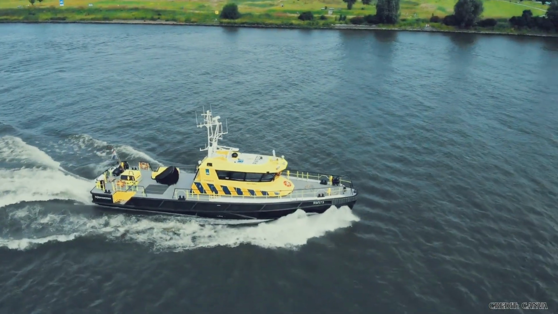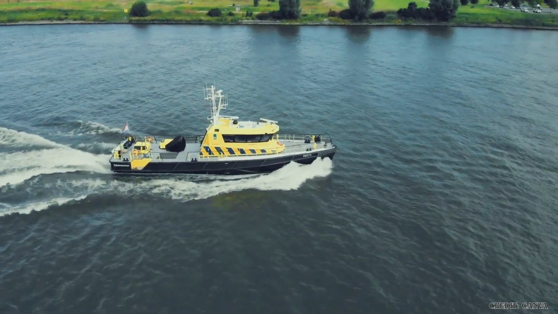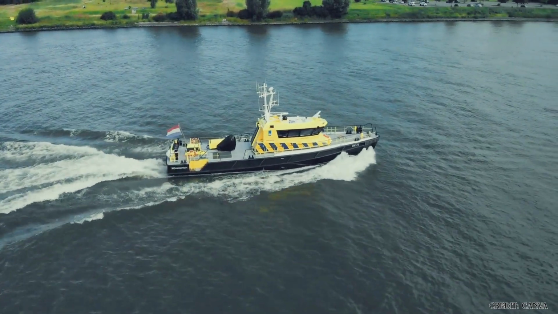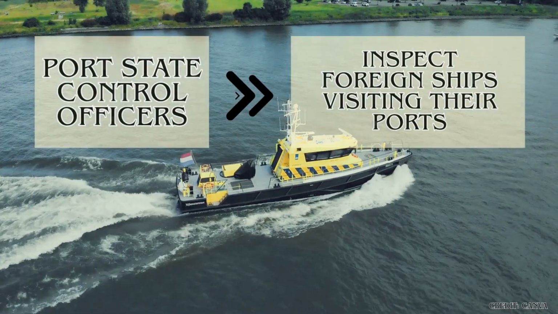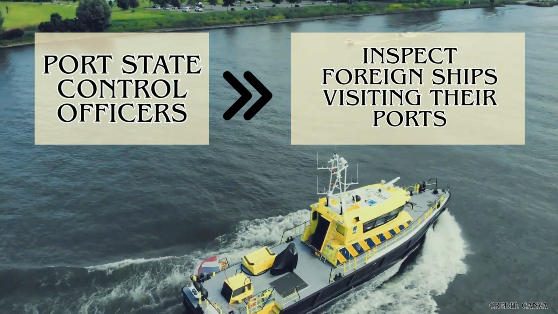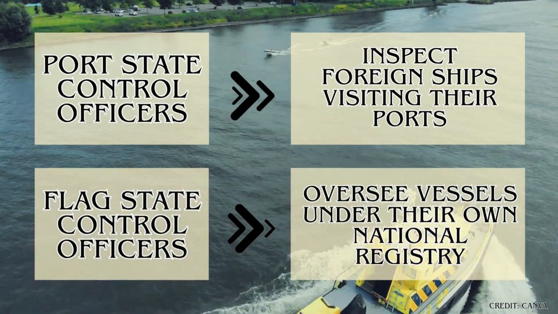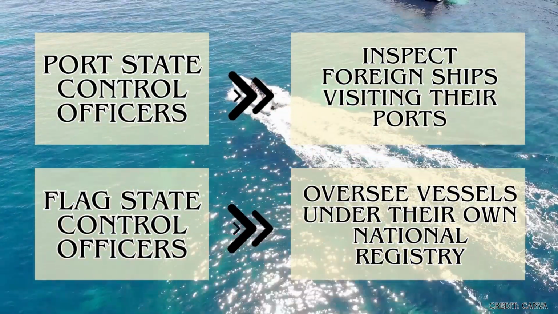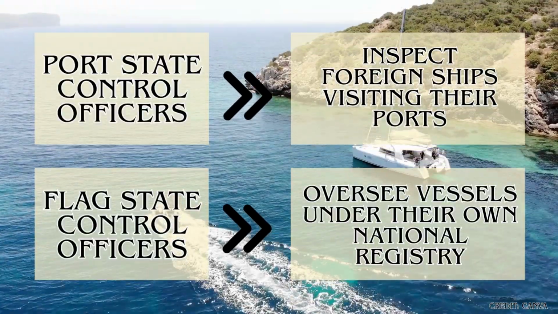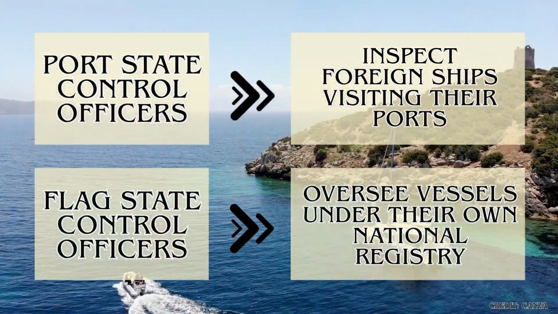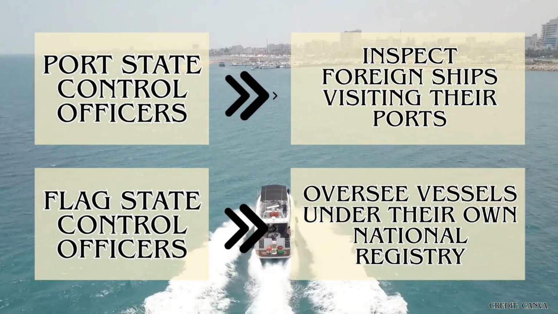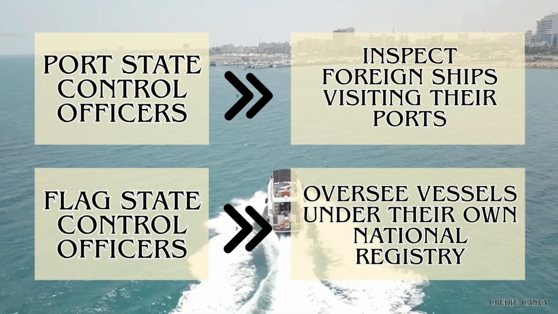Lastly, enforcement. Each flag state is responsible for ensuring that ships registered under its flag comply with international requirements through regular inspections and certification. At the same time, port state control officers have the authority to inspect foreign ships visiting their ports to verify compliance with IMO conventions, while flag state control officers oversee vessels under their own national registry to ensure continuous adherence to safety and environmental standards. For both port state control and flag state control, the most serious action that can be taken is the detention of the vessel. However, such cases typically do not proceed to court.